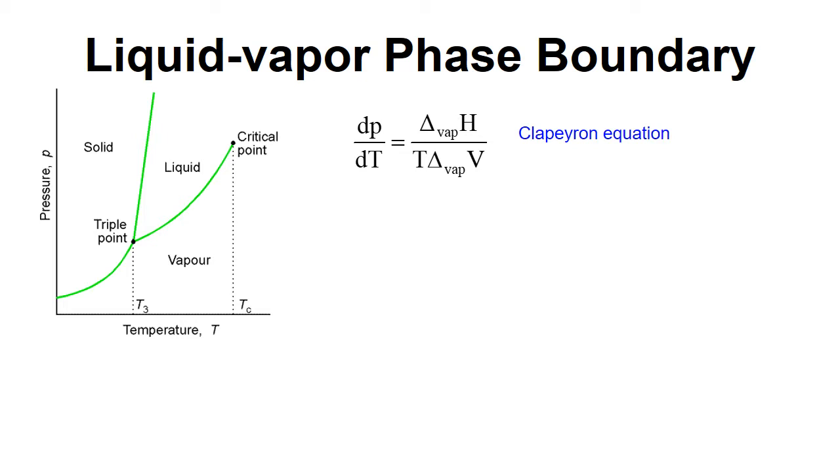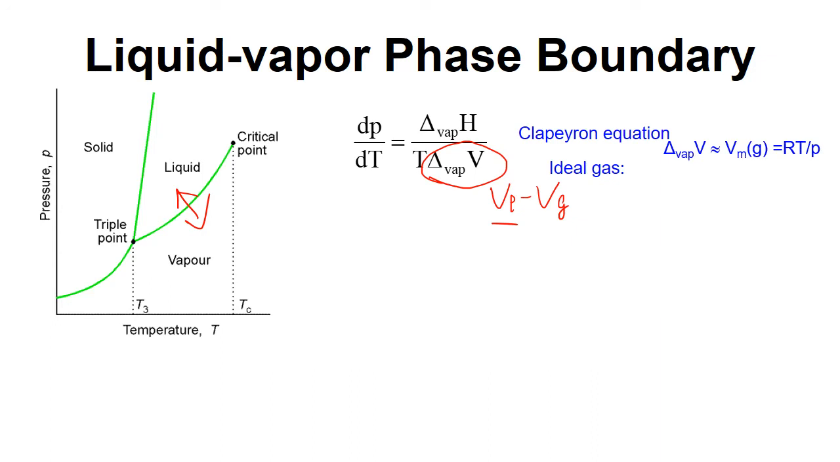When the Clapeyron equation is applied to liquid-vapor phase transition, several assumptions can be made. One is delta V is the volume change for the phase transition. In this case, it is from liquid to gas phase. Now, because liquid volume is much smaller than gas volume, delta V can be approximated to be the volume of the gas. If the gas phase obeys the ideal gas law, then this volume can be calculated by RT over P.